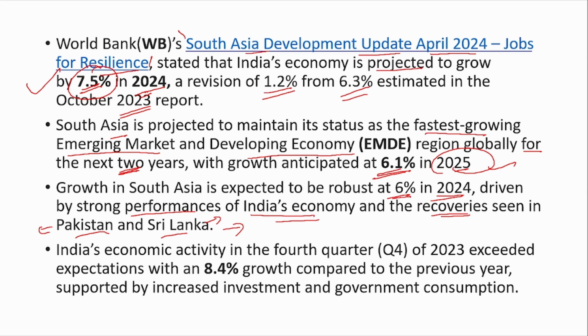India's economic activity in the fourth quarter exceeded expectations and the growth was 8.4%, which is enormous compared to the previous year. It was mainly due to increased investment and government consumption. These two were the main reasons for the 8.4% growth.